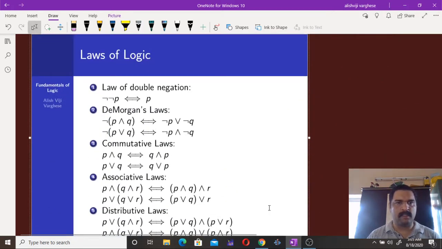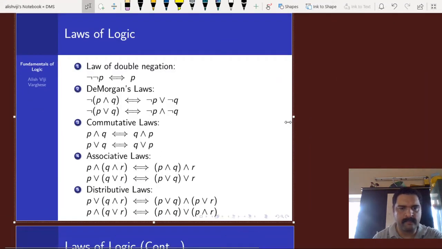Now here we list down a number of logical laws. We can use these particular laws in our future calculations, and we can verify the validity of these logical laws using truth tables. The first one is the law of double negation, which is an obvious one. Negation of negation P is equivalent to P.